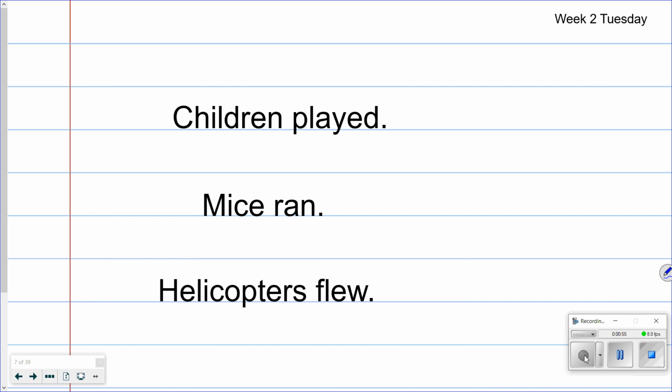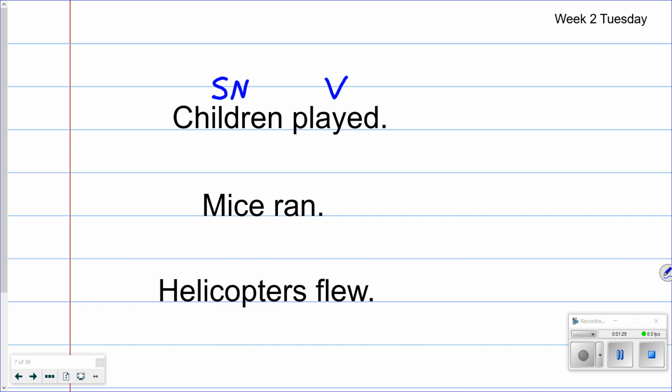So for the first one, remember we read the sentence together. Children played. And then we ask ourselves, who played? And the answer is children. So that's our subject noun. So when we ask the who or what question, that answer is our subject noun. And then we ask what is being said about the subject. And so the subject noun is children. So we say children did what? Children played. So what they did, what is being said about them, is the verb. Okay? And so that's all we did.